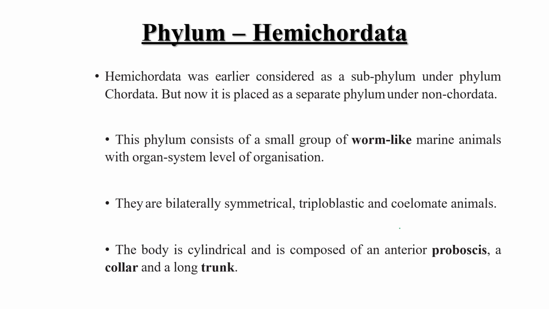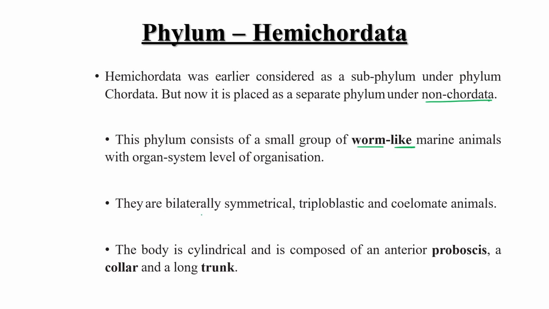Next phylum is Hemichordata. Hemichordata was earlier considered as a subphylum under Chordata, but now it is placed as a separate phylum under non-Chordata. This phylum consists of a small group of worm-like marine animals with organ system level of organization.